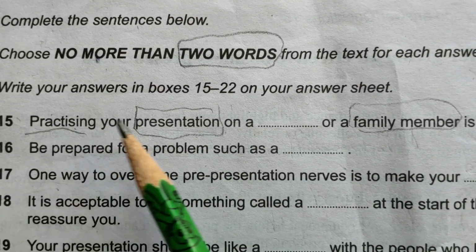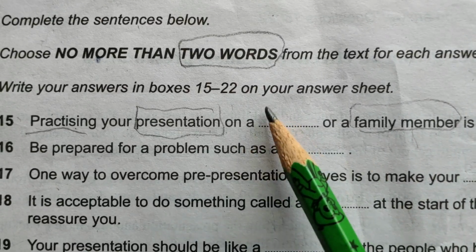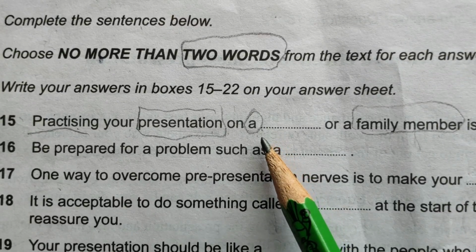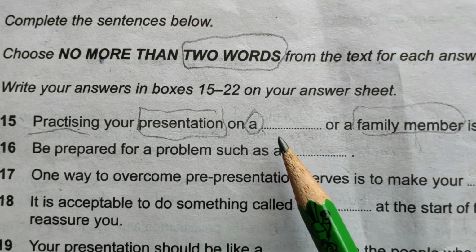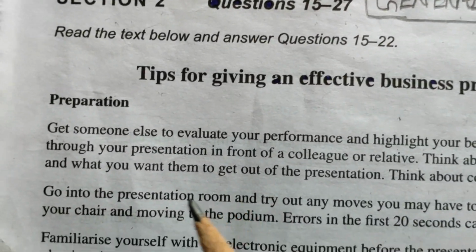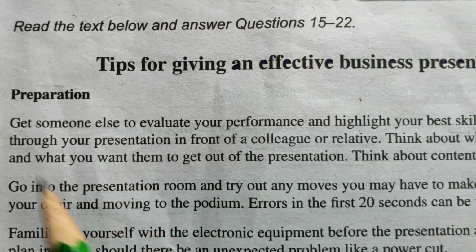Let's read it again. Practicing your presentation on a dash or a family member is helpful. Here "a" is given, which means a singular word will come here, not plural. It is a clue which we can find in our paragraph. Let's find the keywords.